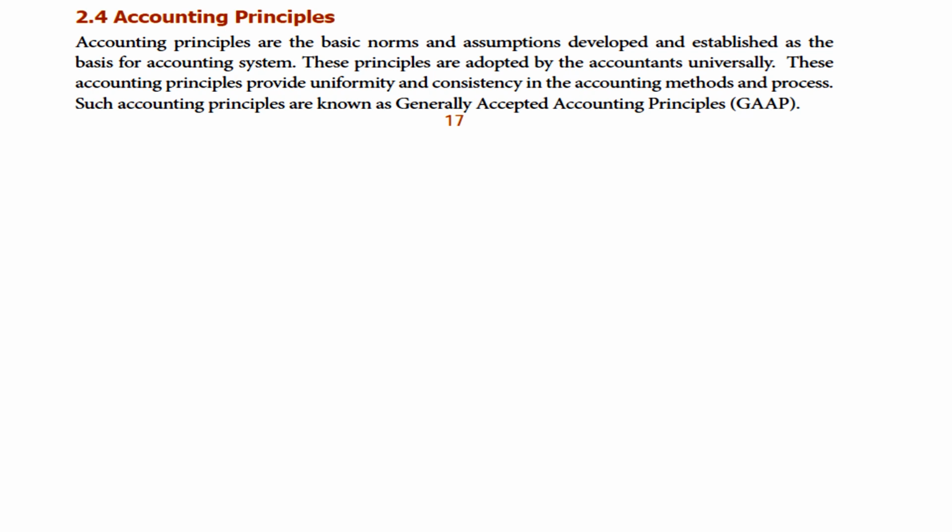Such accounting principles are known as generally accepted accounting principles, that is GAAP. What is meant by GAAP? Generally accepted accounting principles. Let's move on to the next page, page 18.